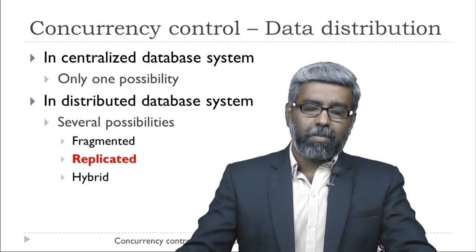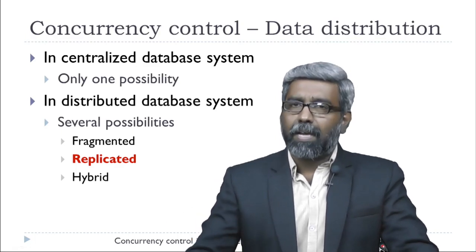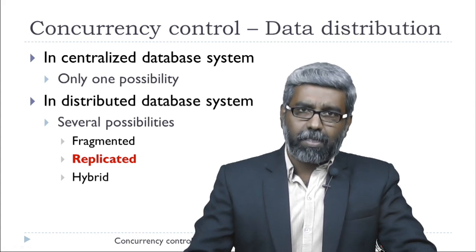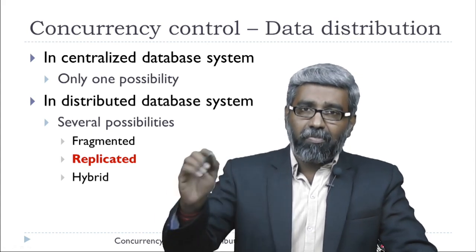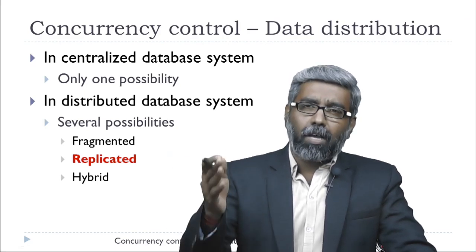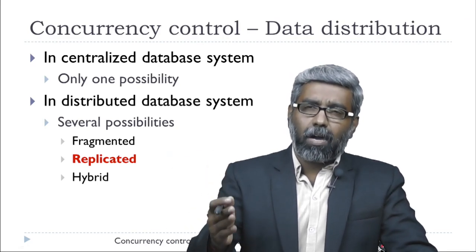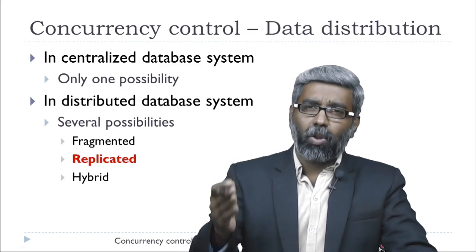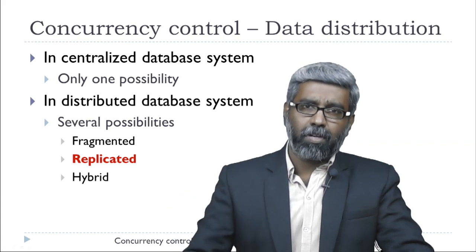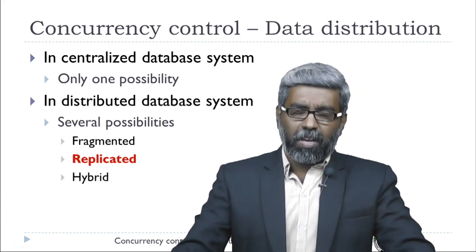Because we have fragmented data, it is not an issue, because fragmented data are unique in each site, and each site has a different part of the data, so the local lock manager, local transaction manager, and local concurrency control manager of that particular site is responsible for it. There will be no issues.